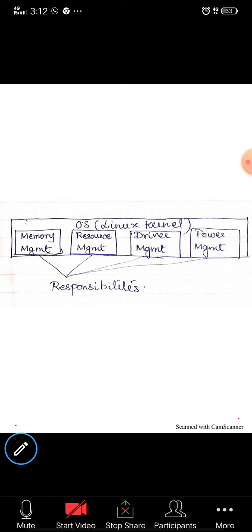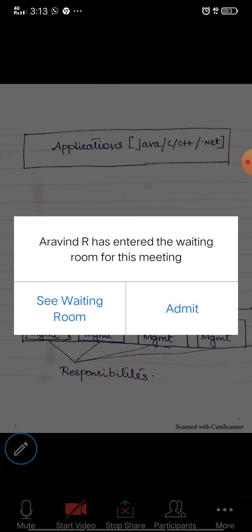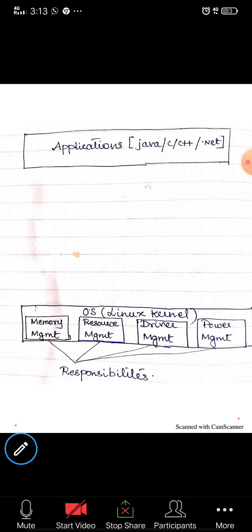Coming to the next component, which is Android applications. We write Android applications with programming languages. The languages used for writing Android applications are Java, C, C++, or .NET.